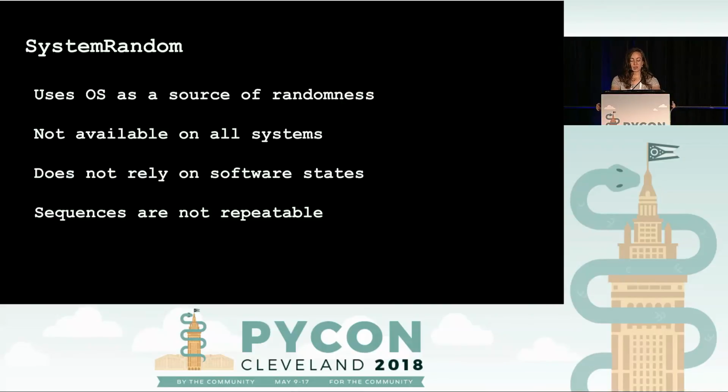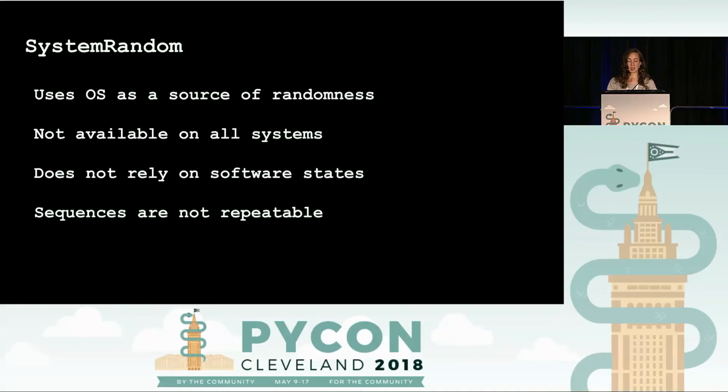So system random uses the OS as a source of randomness. It is not available or the same on all systems, so it's not perfectly portable in the sense that we talked about earlier. On Windows, it relies on something called CryptGenRandom, and on Linux machines, it relies on /dev/random or /dev/urandom, which we'll talk about next. It doesn't rely on software state, and the sequences it produces are not repeatable.